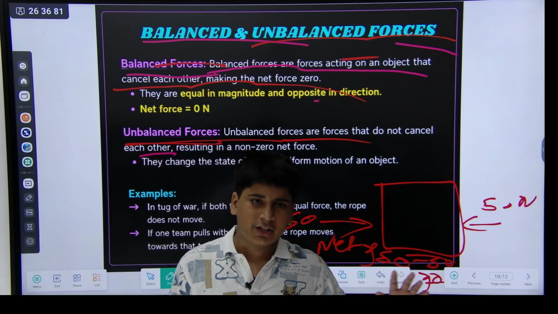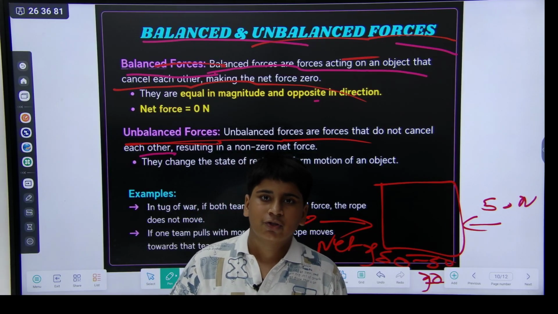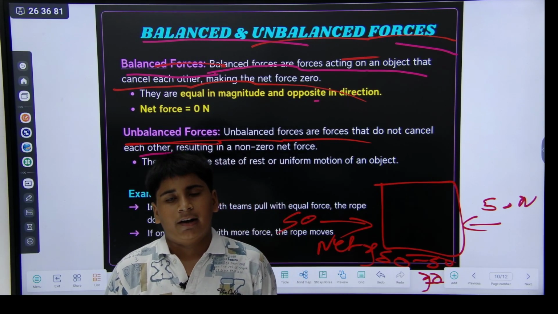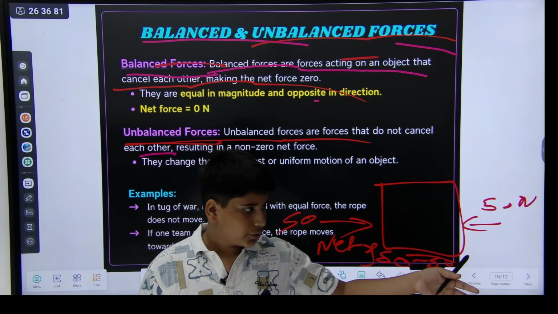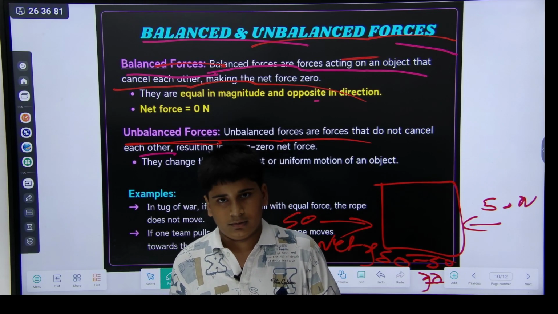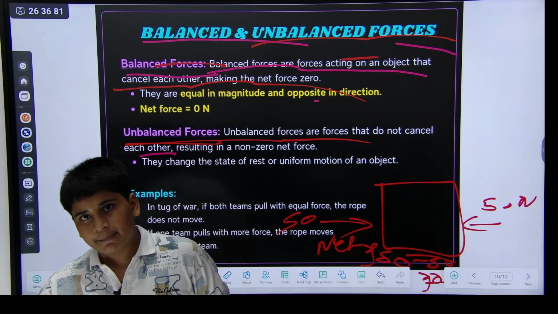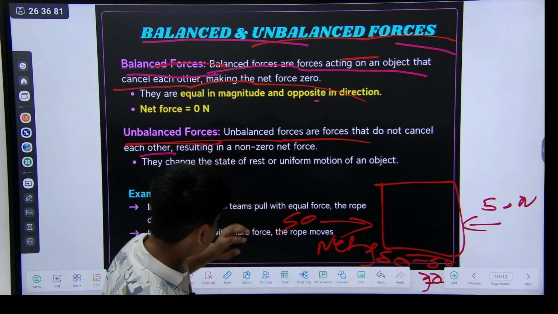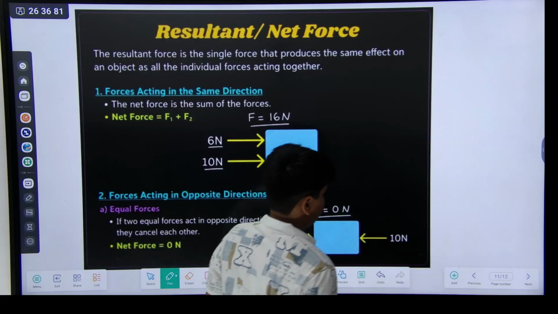One friend is pushing you with 50 Newton, and the second is pushing you with 70 Newton. So where do you go? You are not going this way, because here is a small force. You go toward the big force. It is unbalanced forces.